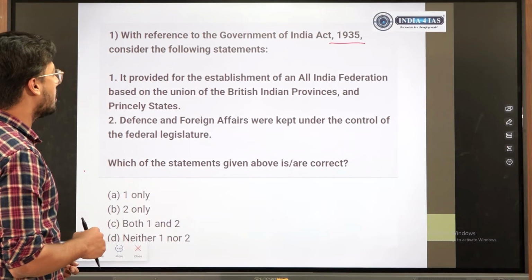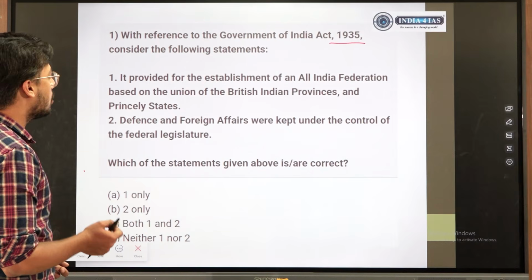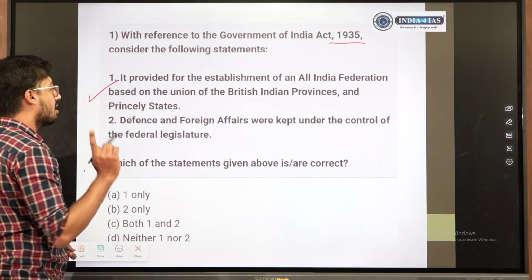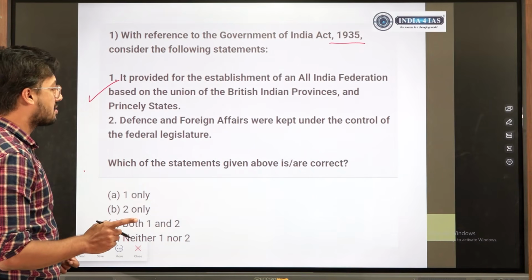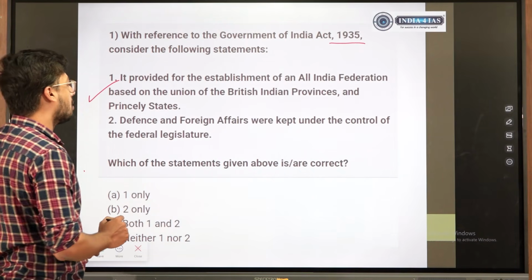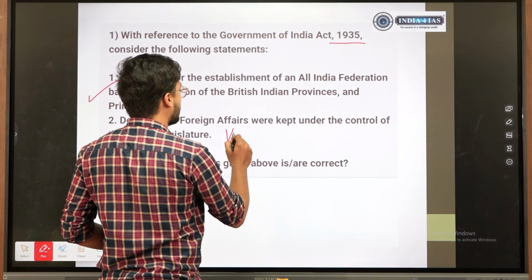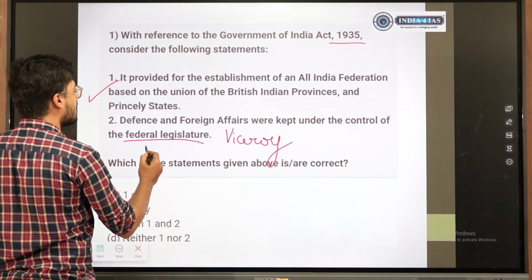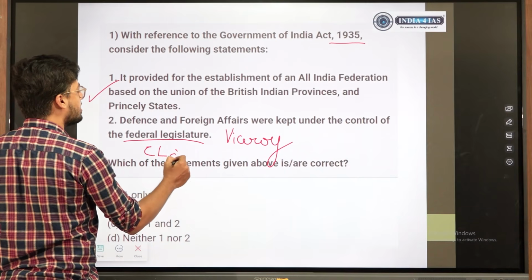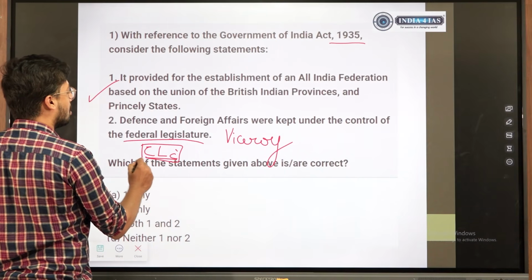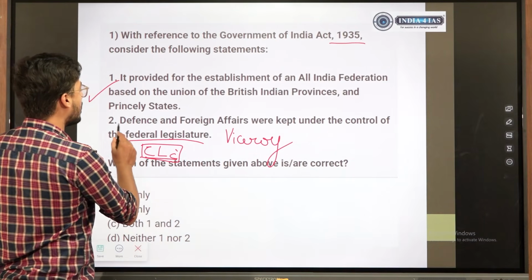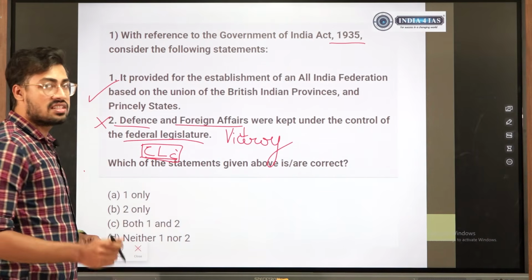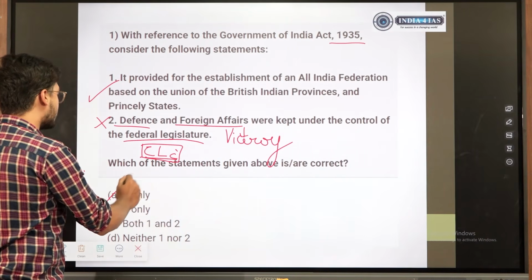It provided for the establishment of All India Federation based on the union of British Indian provinces and princely states. Simple statement, correct statement. Defense and foreign affairs were kept under the control of Viceroy, not federal legislature. Federal legislature is simply the Central Legislative Council. This is what it is speaking of. But the power of defense and foreign affairs, which are very important powers, were kept under Viceroy, not this. So statement 2 is wrong and statement 1 is correct, which makes the answer A.